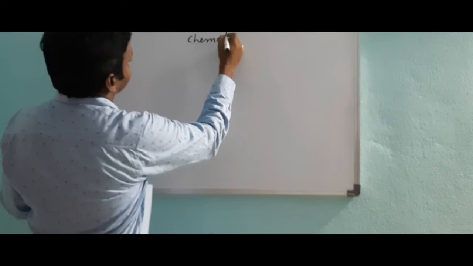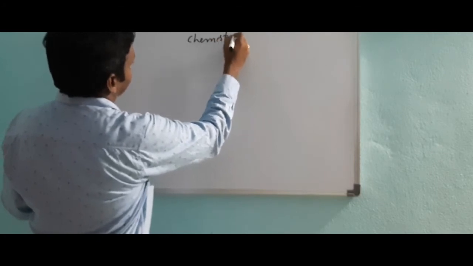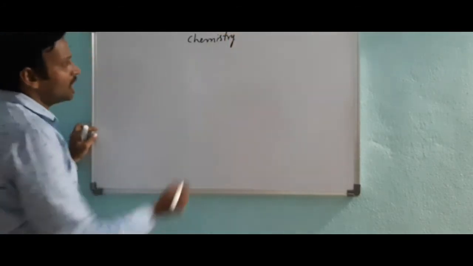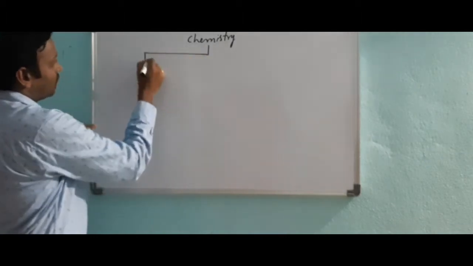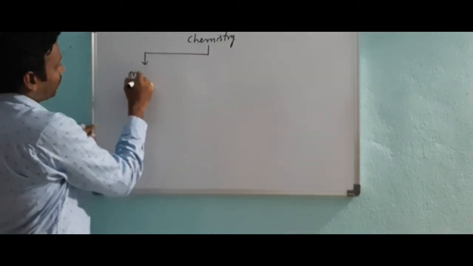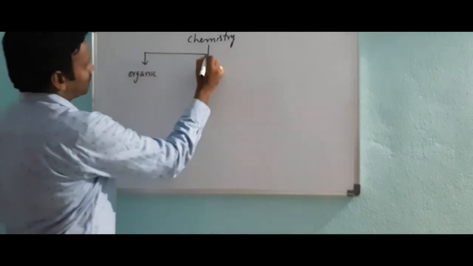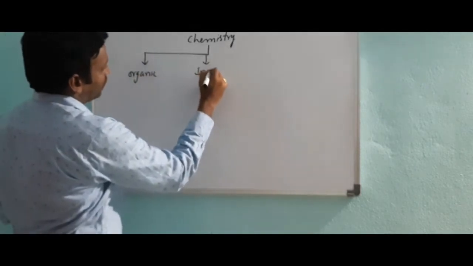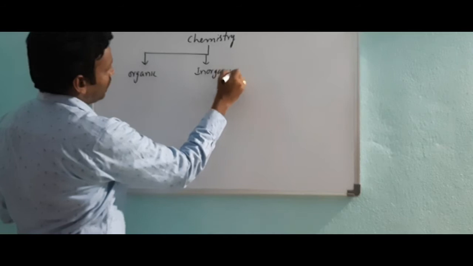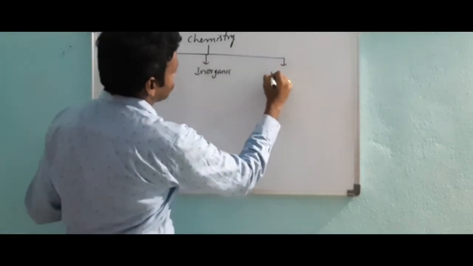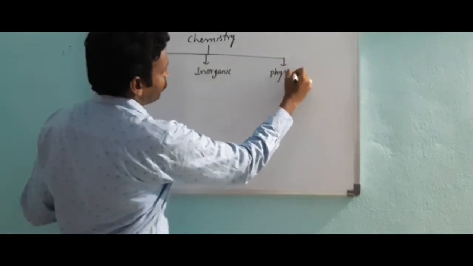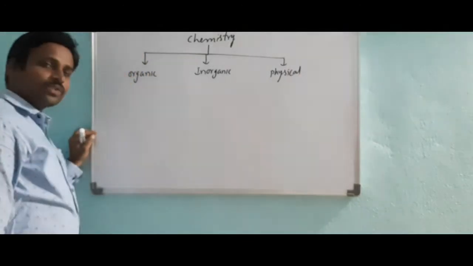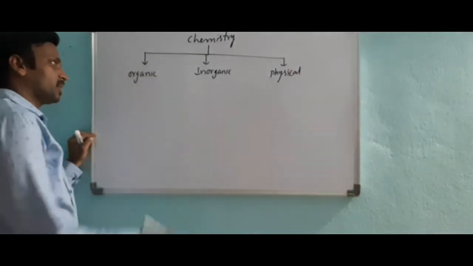So chemistry has 3 parts. One is organic chemistry, the second one is inorganic chemistry, and the third one is physical chemistry. All these 3 parts are very important.